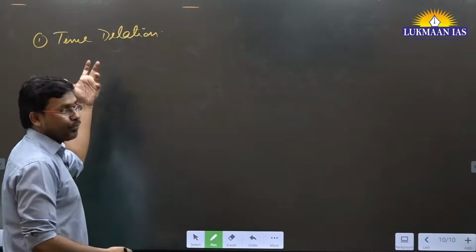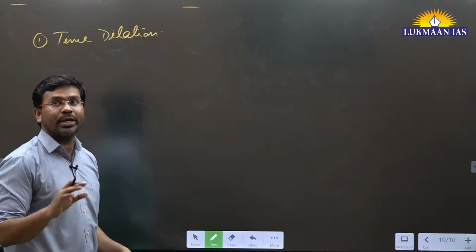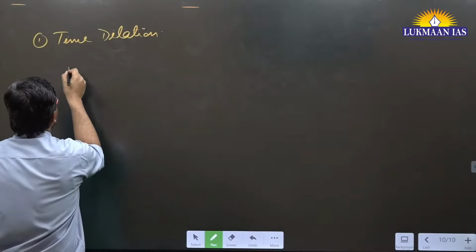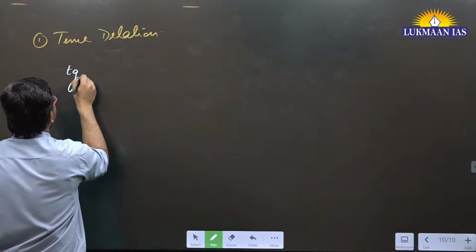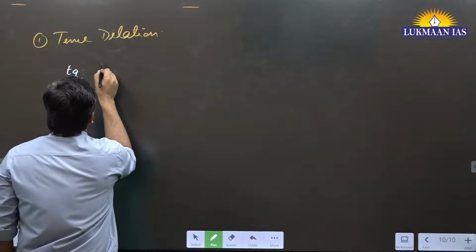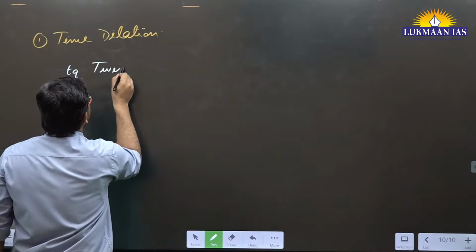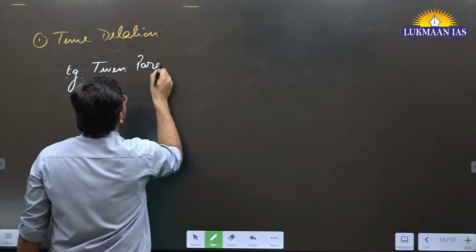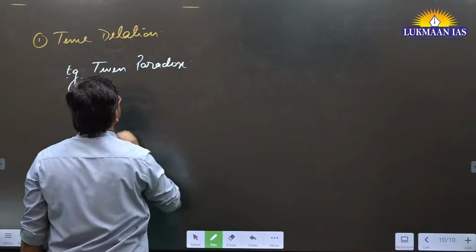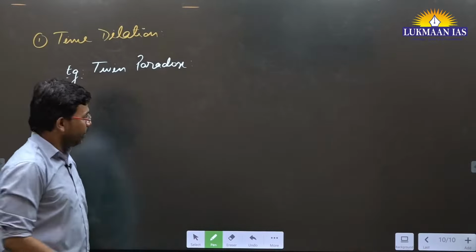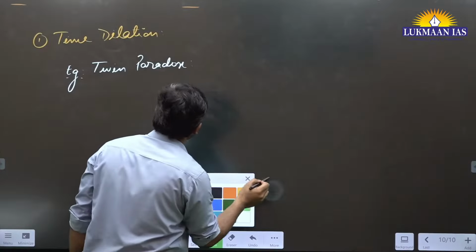Let us understand what we mean by time dilation. To understand time dilation, let us talk about an example. The name of the example is twin paradox. Write down twin paradox. We'll understand about twin paradox now.